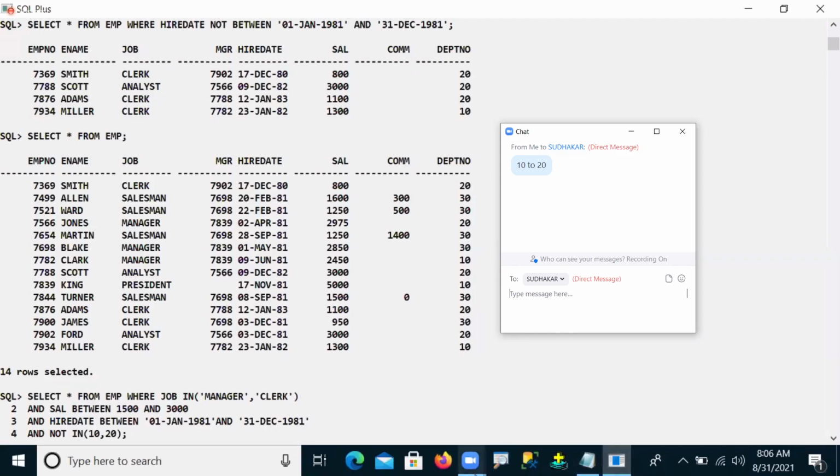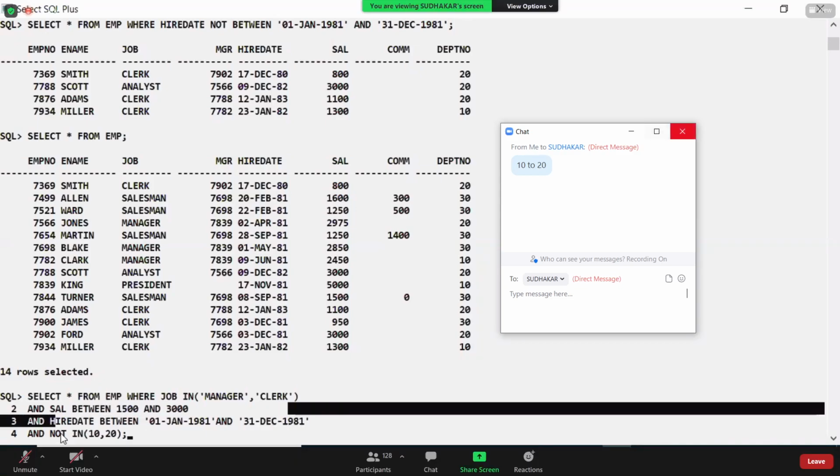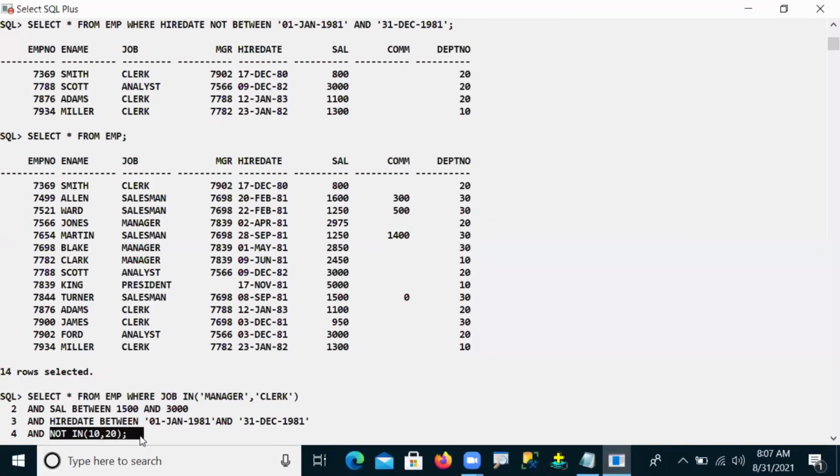Here I'm using the AND operator. Can you remember the AND operator? It is a logical operator. So how many conditions here? This is condition number 1, this is condition number 2, this is condition number 3, and this is condition number 4. So 4 conditions we used by using the AND operator.